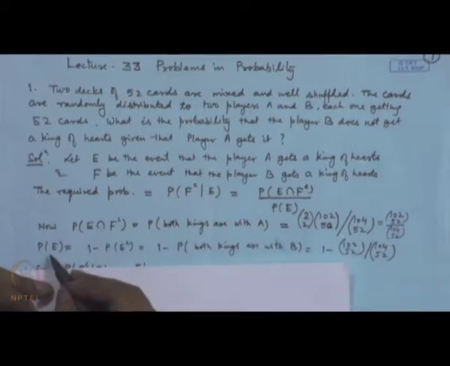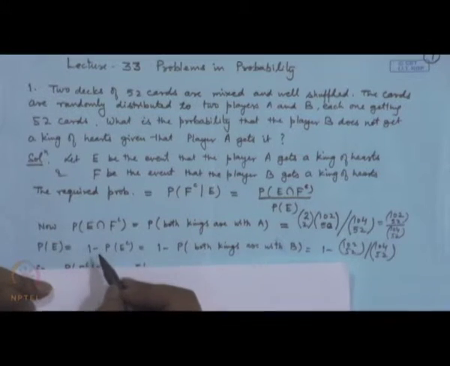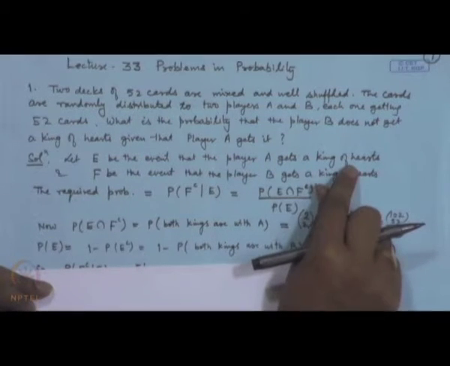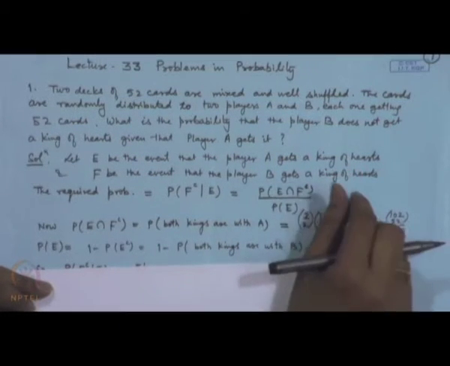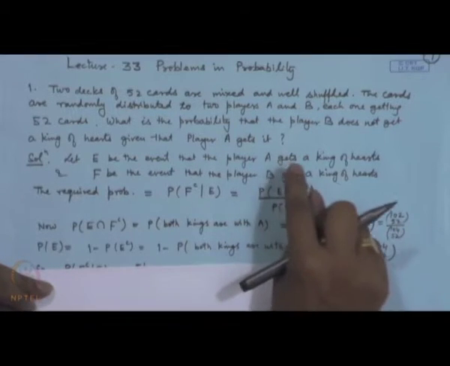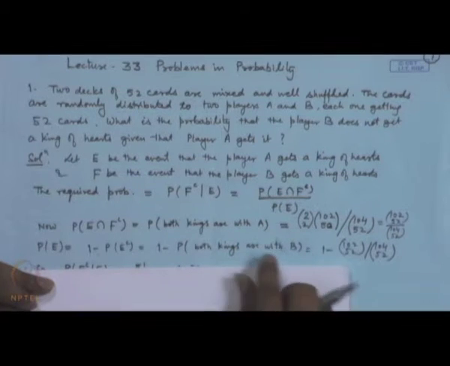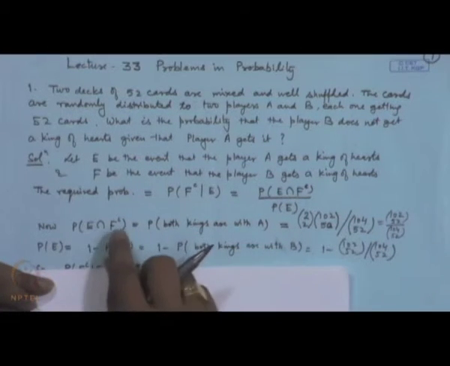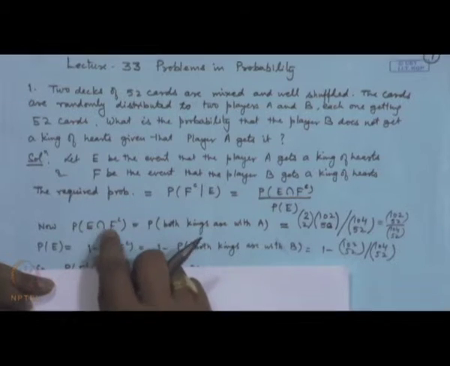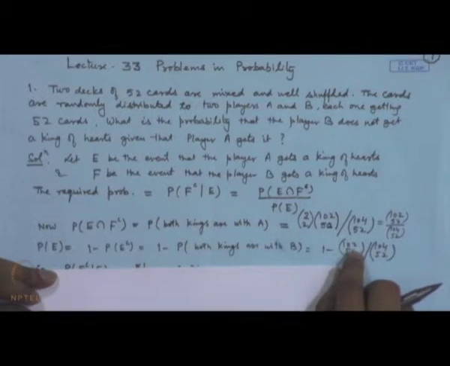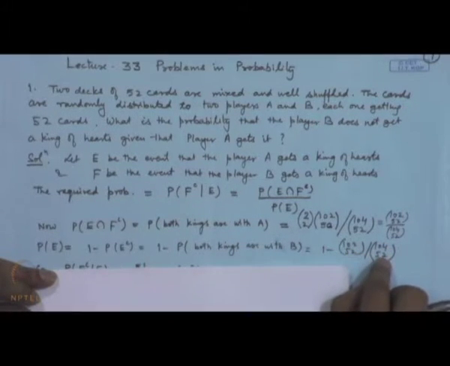Now, what is the probability of E? Again we can write it as 1 minus probability of E complement. Now, what is E complement? E complement means that A does not get a king of hearts. So, it is the same as B does not get a king of hearts, because there is nothing to distinguish between A and B, both are having symmetric behavior here. So, since this probability is already calculated, the probability of E complement is the same as the probability of E intersection F complement. That means, it will become 1 minus 102C52 divided by 104C52.